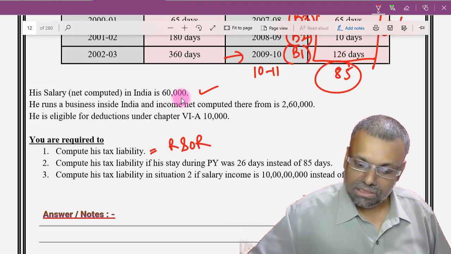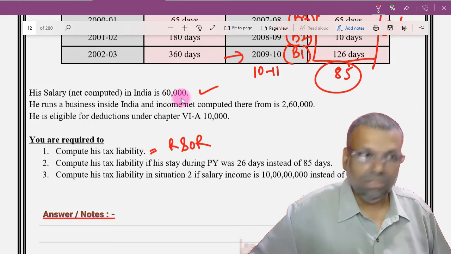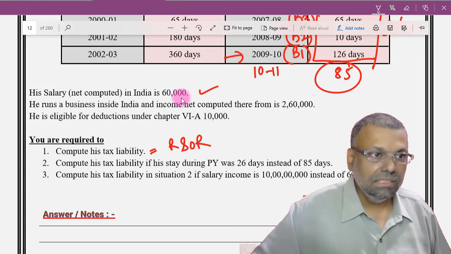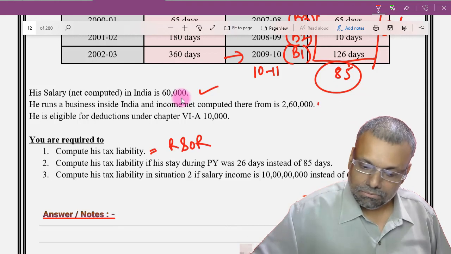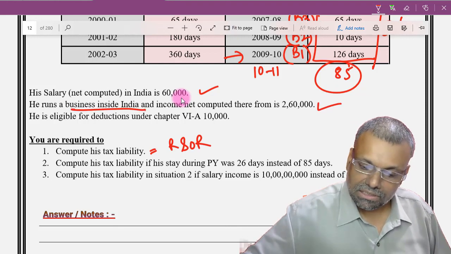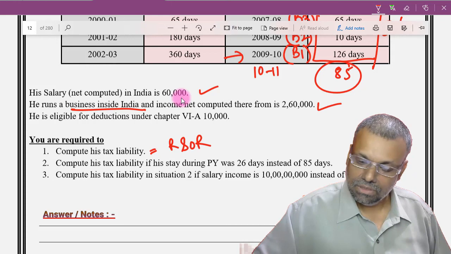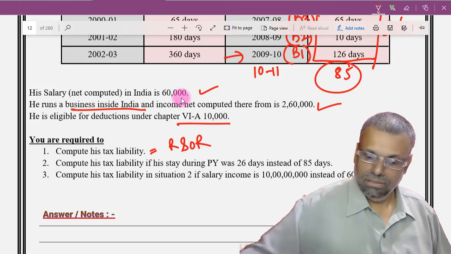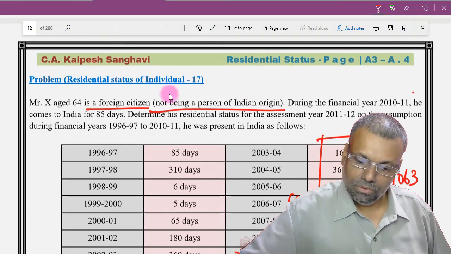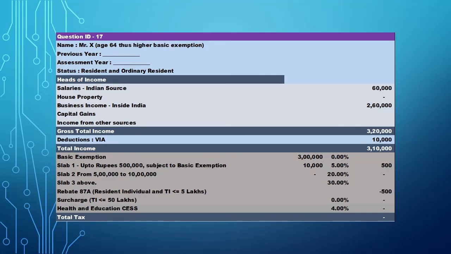He runs a business inside India and net income computed therefrom is 2,60,000. So that will also become taxable in India. It is a business inside India. He is eligible for this particular deduction, so I'll have to compute that particular figure. It will be taxable in India.